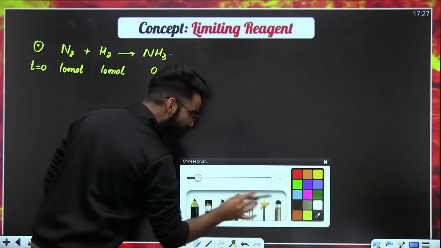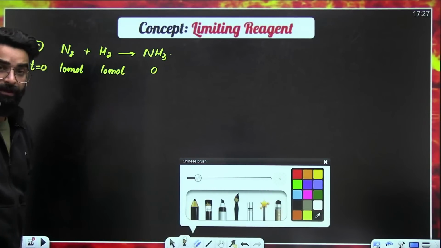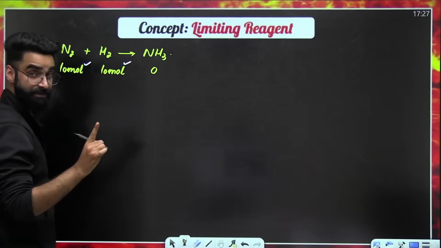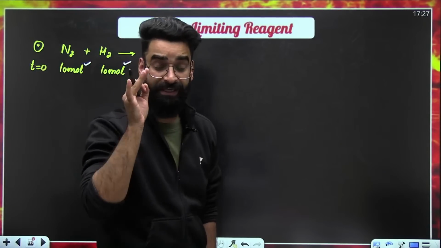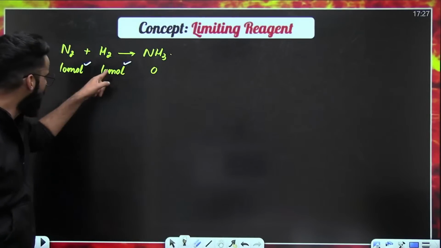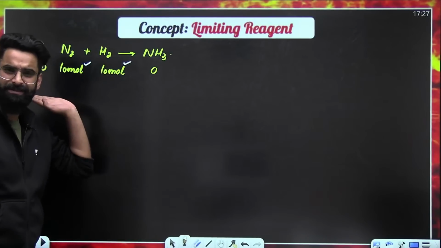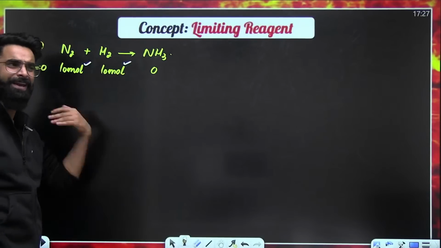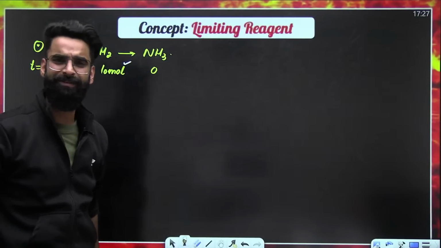Now, my dear students, remember, whenever in a question you are given the amounts of all the reactants, like in this case we are given the moles of all the reactants; in another case, the mass of all reactants will be given; in another case, the volume of all reactants will be given.